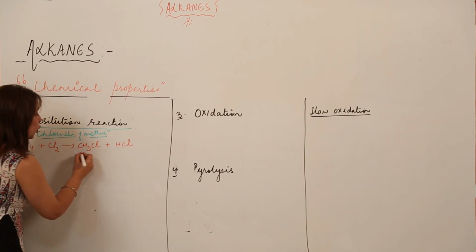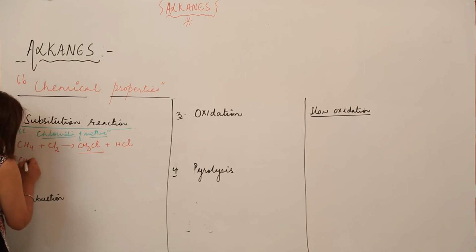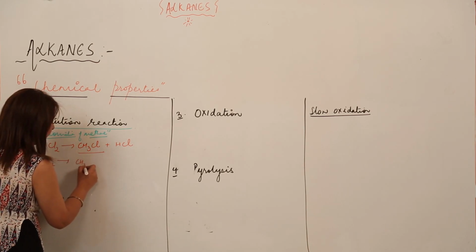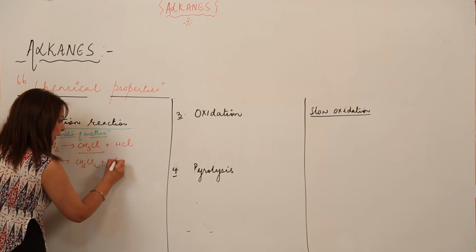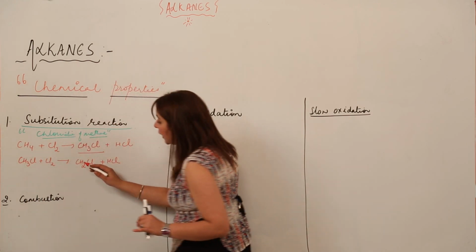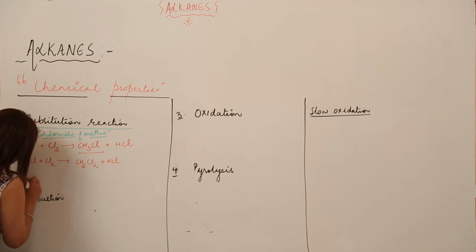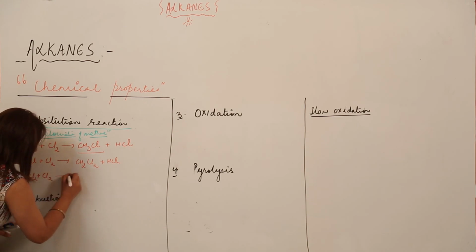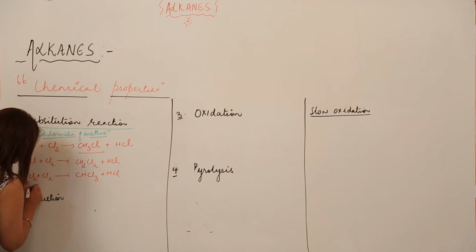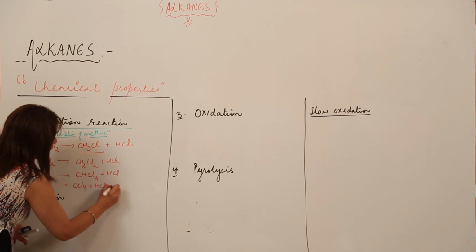The reaction doesn't stop here because it still has 3 replaceable hydrogens. Again it reacts with chlorine and 1 hydrogen gets replaced, and now it becomes CH2Cl2 plus HCl. Do you think the reaction stops here? No, because it still contains 2 replaceable hydrogen atoms, so further addition of chlorine can take place, leading to the formation of CHCl3 and HCl. Again it has 1 H atom, so we can add chlorine and it will lead to the formation of carbon tetrachloride, CCl4, with HCl.